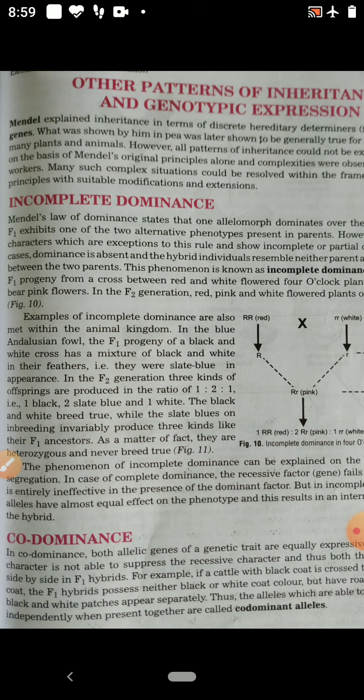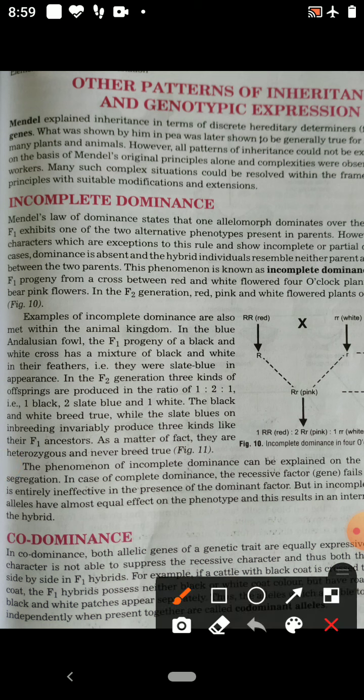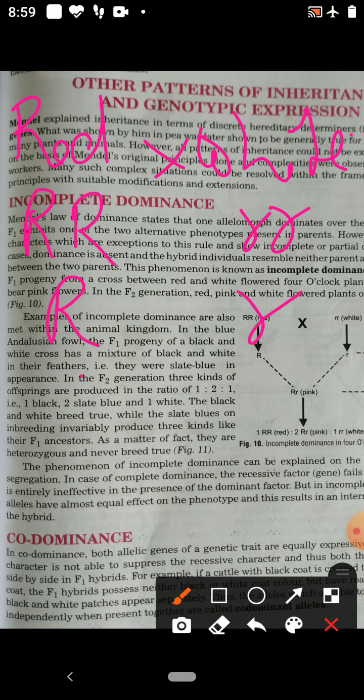This you can understand. There are parent plants having red flower and white flower. Red and white, these are the parents. Their alleles are capital R and small r. These are the gametes. This is the gamete produced by the red parent plant, and this gamete produced by the other parent plant.